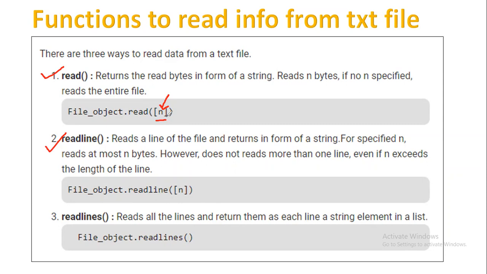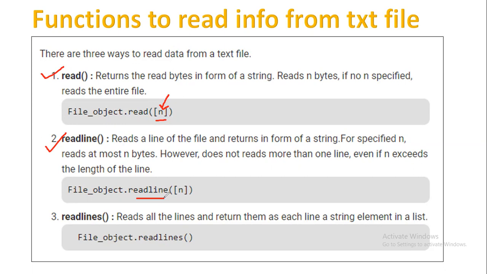So when I say n, these many characters you want to retrieve from the file. This is optional, not mandatory. If you don't specify, it will read the entire content from the file. Similarly, when I say f1 dot readline, this is simply going to read one line at a time.